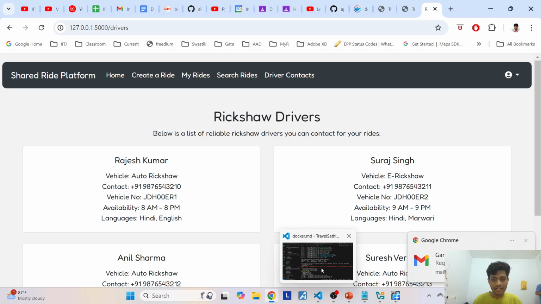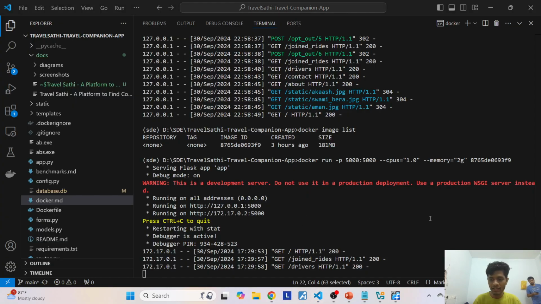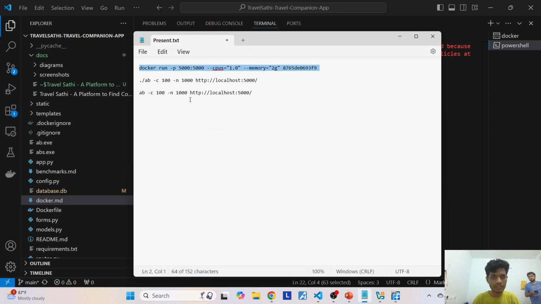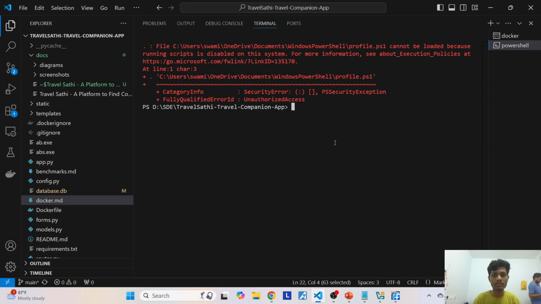Now let's benchmark this and see how many requests this container can serve. We are going to create a new terminal, and we are using Apache Bench for benchmarking our container. I'm going to bombard it with 100 concurrent connections and 1000 requests. Let's run it.